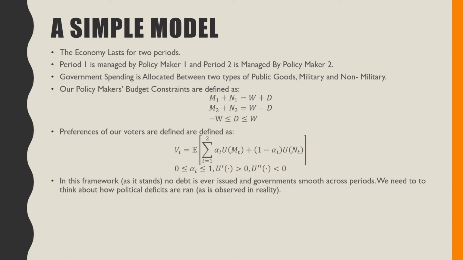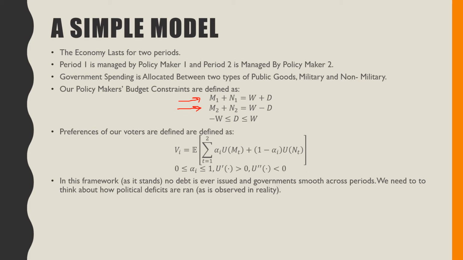We're going to think about an economy that lasts for only two periods. Period 1 is managed by policymaker 1 and period 2 is managed by policymaker 2. Government spending is allocated between two types of public goods, that being military and non-military, denoted by M and N respectively. The policymaker's budget constraints are defined as follows, with this one over here being defined for our first period policymaker. That means he has access to both the endowment that is given to him and the deficit that he can draw. Meanwhile, our second period policymaker has to deal with the deficit imposed by the first.